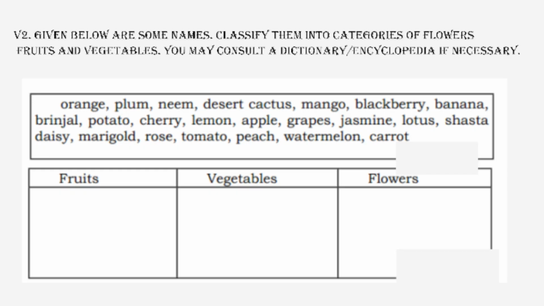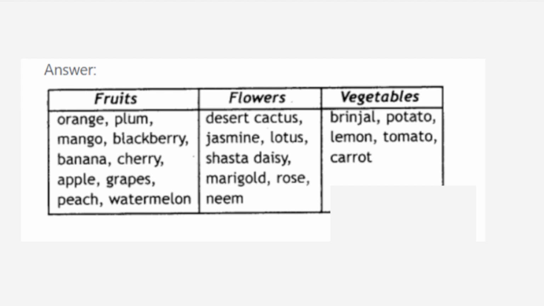Given below are some names. Classify them into categories of flowers, fruits, and vegetables. Fruits: orange, plum, mango, blackberry, banana, cherry, apple, grapes, peach, watermelon.